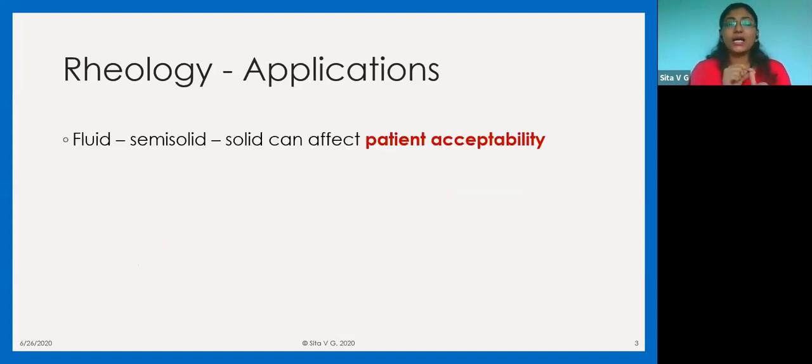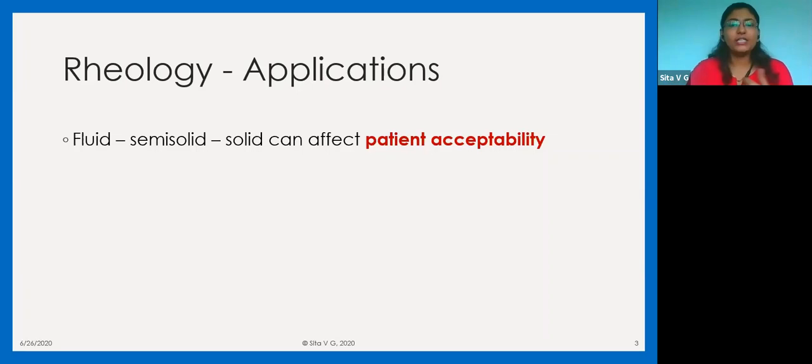One thing is, अगर आपका formulation fluid है, या semi-solid है, या solid है, all three formulations can widely affect patient acceptability. For example, अगर मैंने एक tube of ointment लिया और ointment मैंने tube से निकाला और वो बहुत liquidy है, like emulsion या calamine lotion जैसा, और मैंने लगाया, तो वो मेरे स्किन पे रहने नहीं वाला है, because it is a fluidy liquid, right?